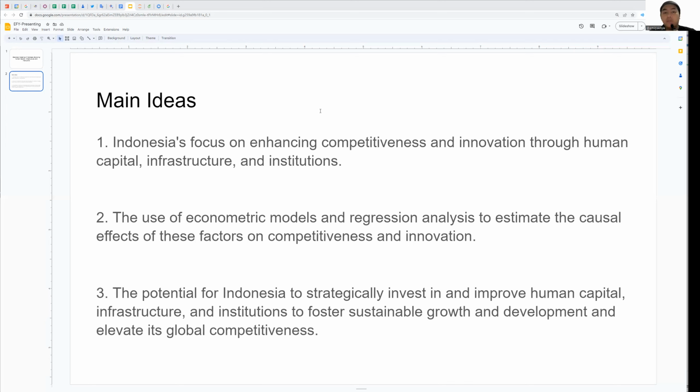For the investor, by strategically investing in and enhancing human capital, developing robust infrastructure, and strengthening the institution, Indonesia can position itself as a thriving hub for innovation and elevate its global competitiveness. We hope this exploration today has provided you some valuable insight into the path Indonesia can take to enhance its competitiveness and foster a culture of innovation.